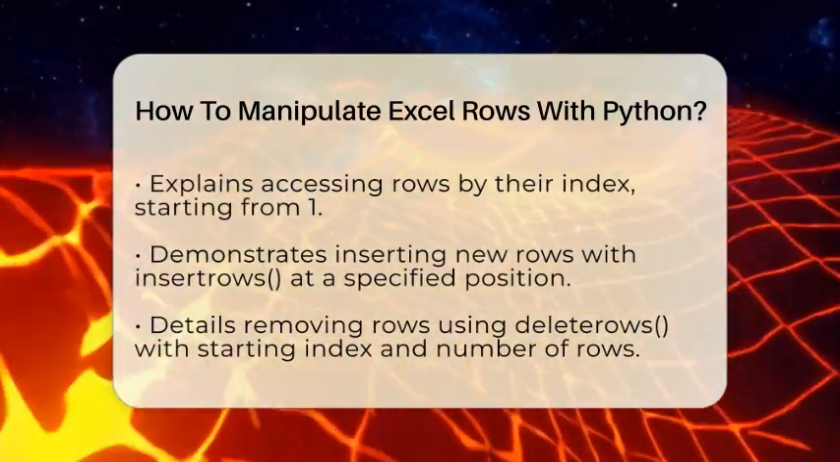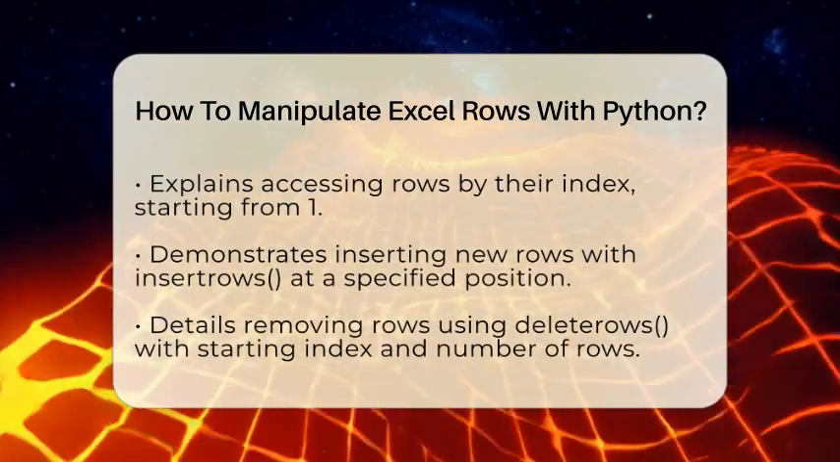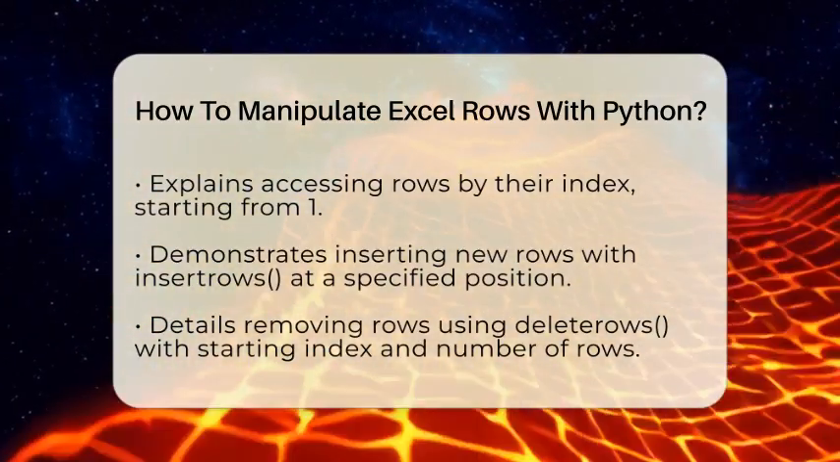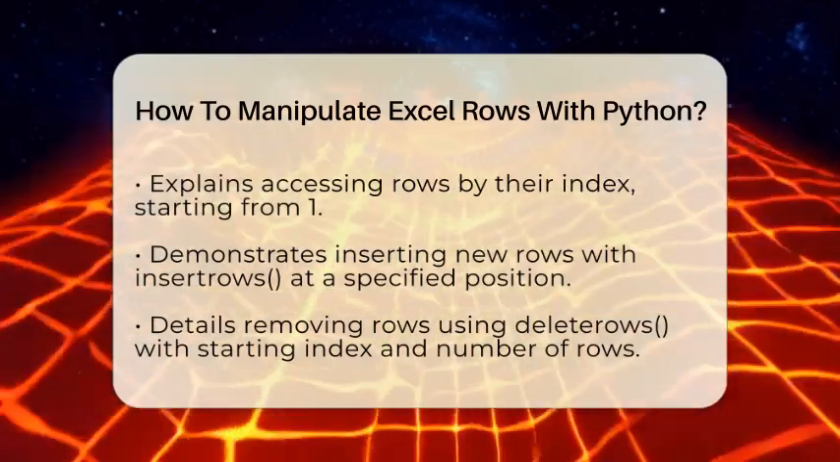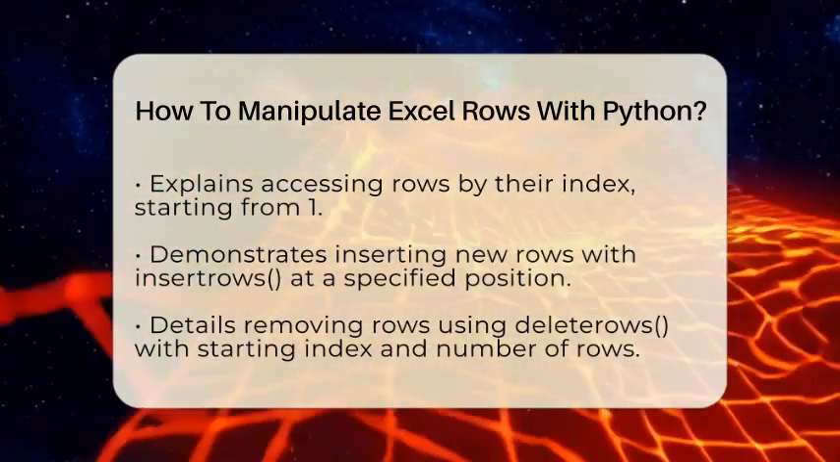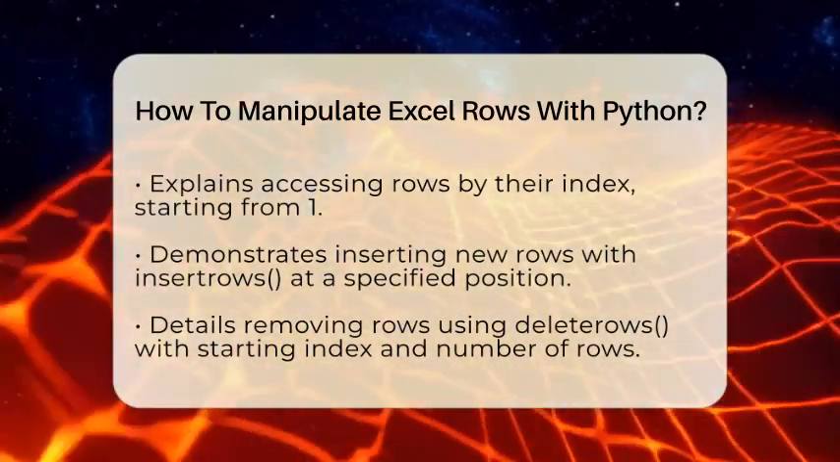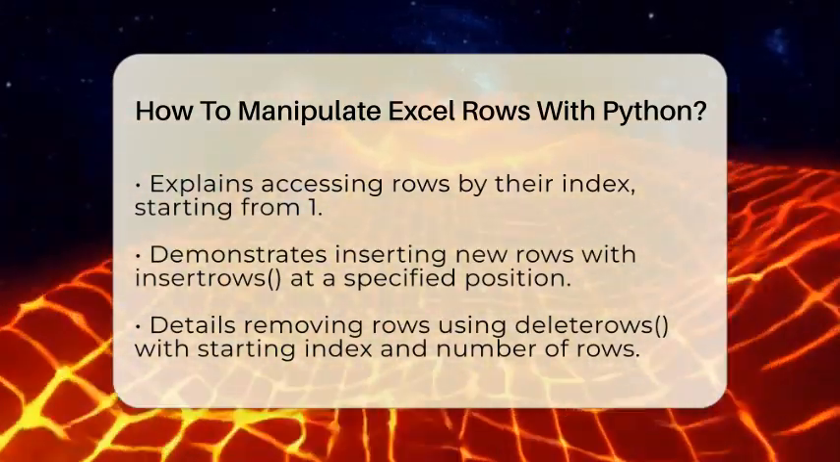Inserting new rows is simple with Openpyxl. You just call the insert_rows method and specify the position where you want the new rows to appear. For example, if you want to add 3 rows at the top, you use insert_rows(1, amount=3). This pushes existing rows down, making space for your new data.